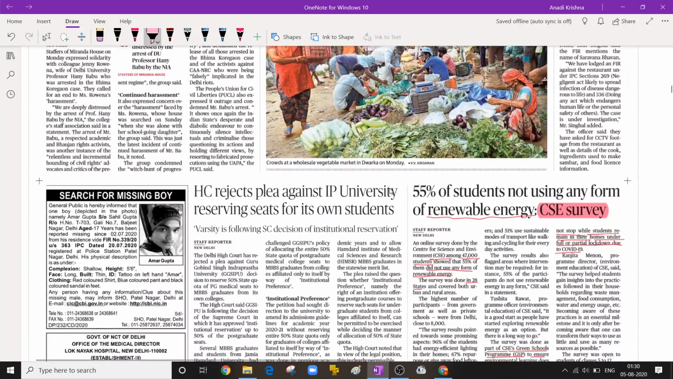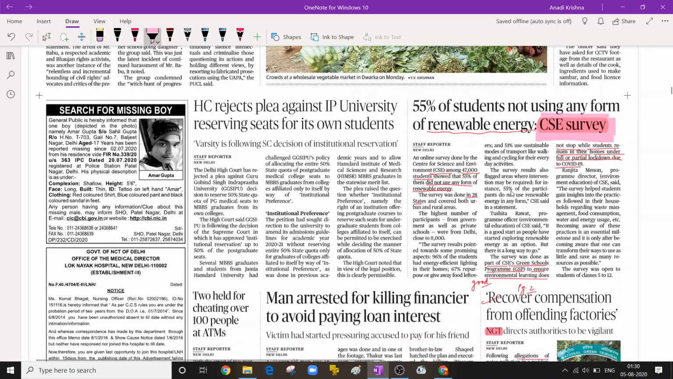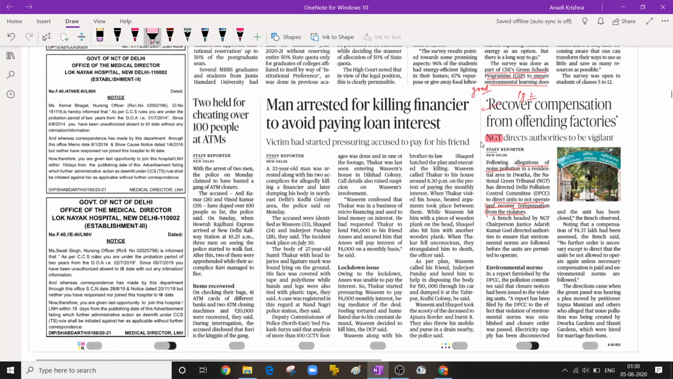Now on the second page there are mostly local news, so you will find less important things there. But see, there is a CSE survey. I already told you the survey reports are very important, so you have to go through them. This news is important because it regards the NGT. Wherever you find NGT, you have to read the related news. It is the National Green Tribunal. It passes judgments related to the protection of the environment.